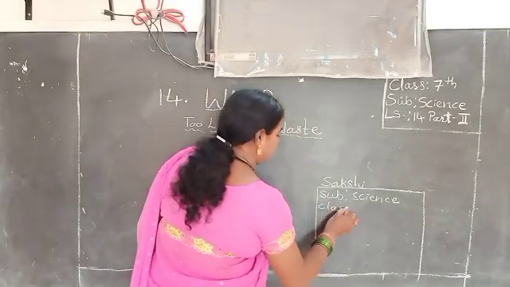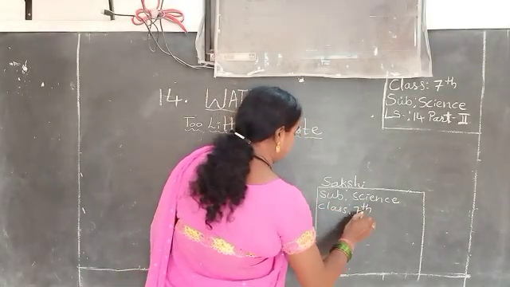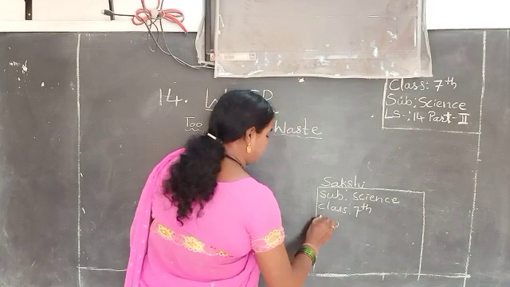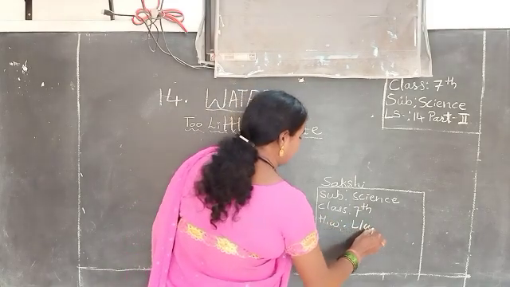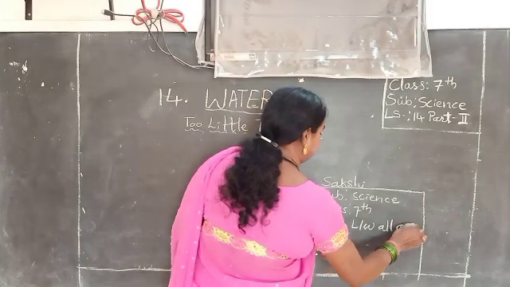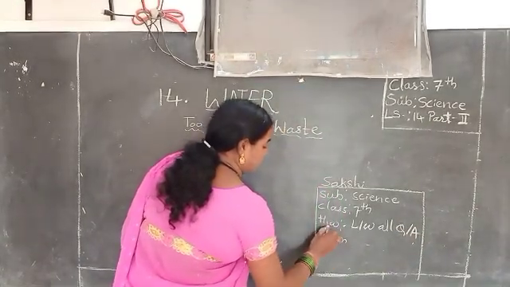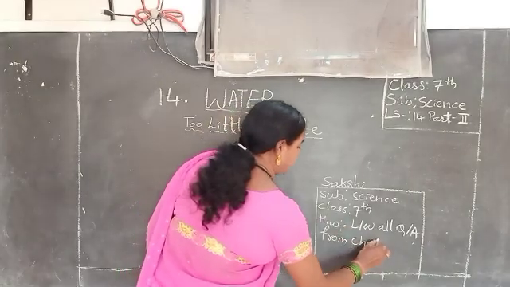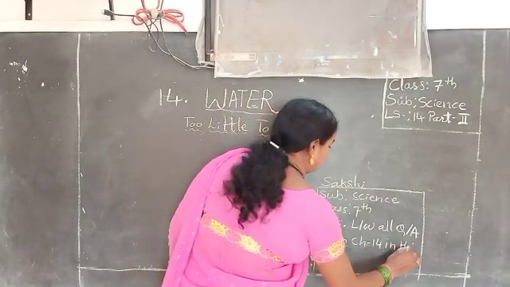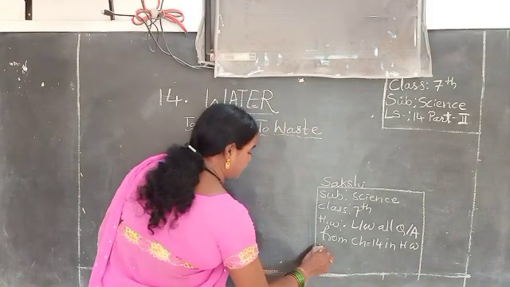Class, you have to write 7th class. And children, you have to learn and write all question and answers from chapter 14 in the homework notebook one time.